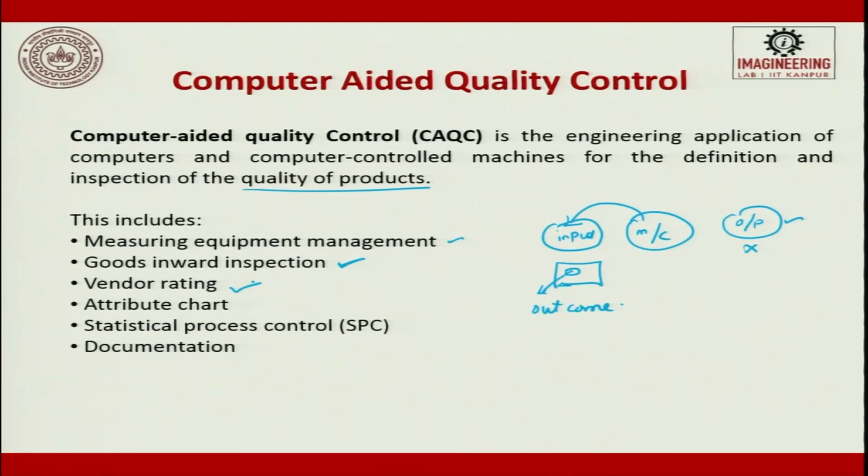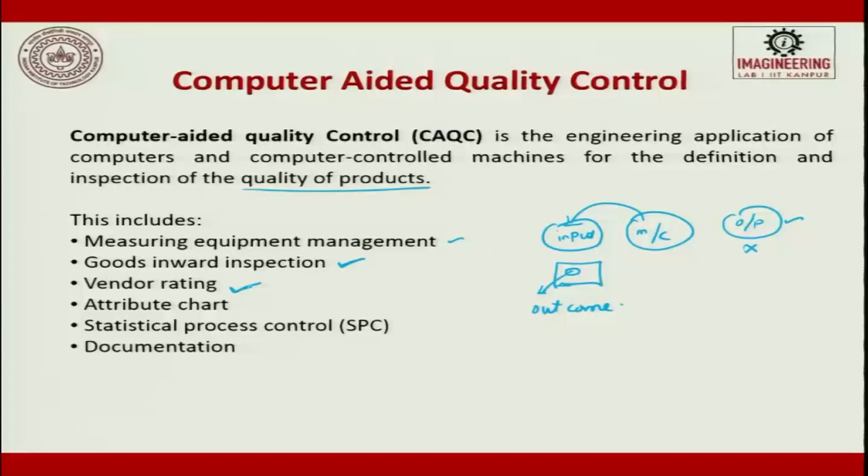Next is vendor rating, which is very important. I have supplied 10 same items to you over a period of the last 1 year. What is the performance of those parts which I have given to you for machining and then to a supplier. That is called vendor rating. How perfect I am, what is the scrap which I produce, and how many are marginally good and bad.